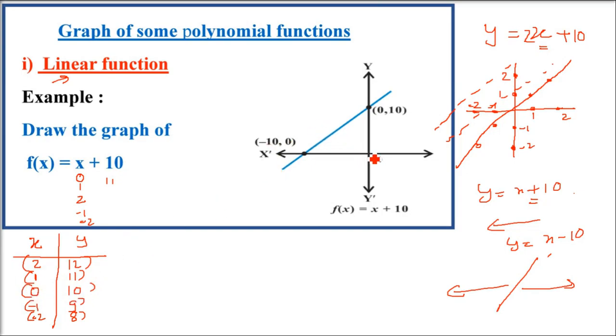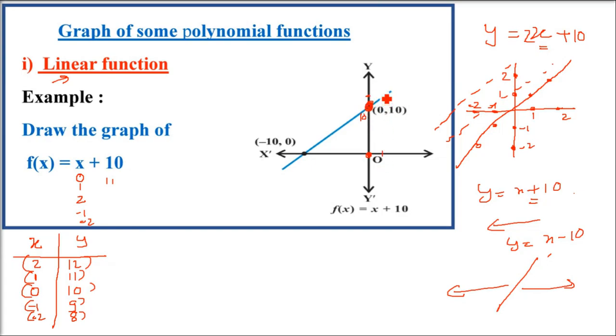See, here we don't have 0, 0 in y equals x plus 10. When x is 0, y is 10, so I pointed this. X is 1, y is 11, so just take a step ahead. Just assume 11 is here.